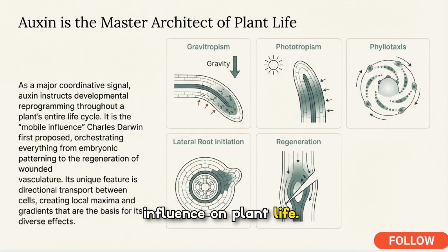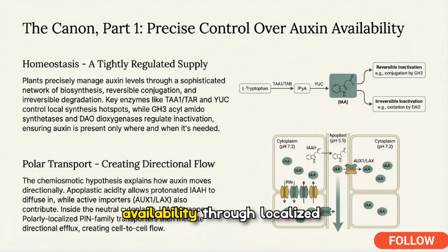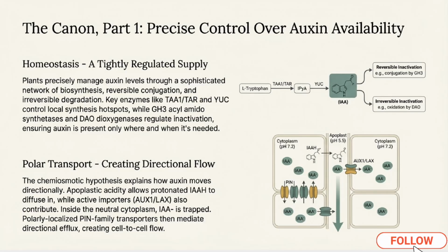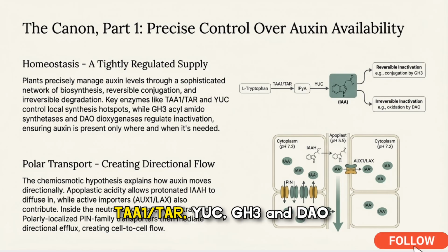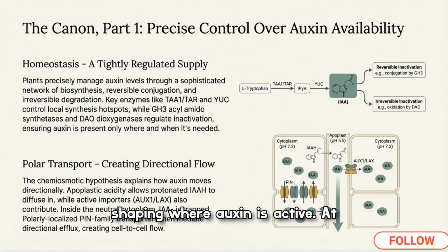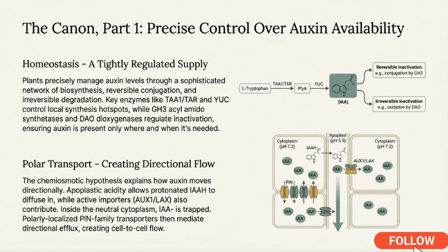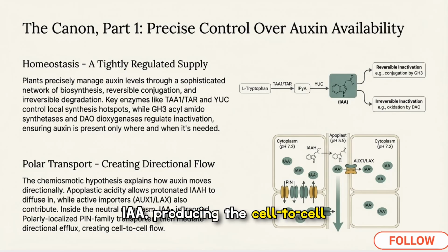on plant life. Plants tightly control auxin availability through localized synthesis, reversible conjugation, and irreversible degradation, with enzymes such as TAA1, TR, YUC, GH3, and DAO shaping where auxin is active. At the same time, polar transport mechanisms create directional flow. Apoplastic pH and PIN family transporters work together to trap and then export IAA, producing the cell-to-cell currents that drive